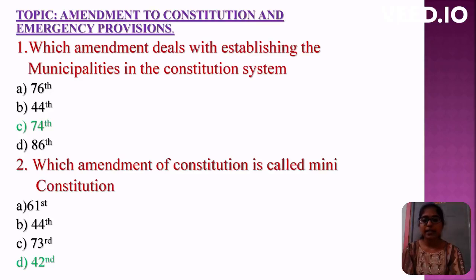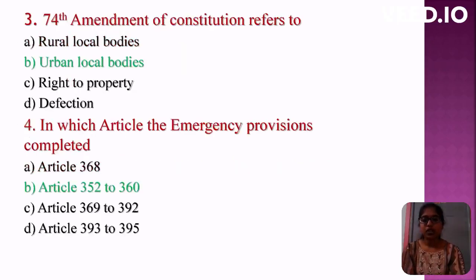Options are 61st, 44th, 73rd and 42nd. The correct option is 42nd amendment. Third question: The 74th amendment of the Constitution refers to? Options are rural local bodies, urban local bodies, right to property, defection. The correct option is urban local bodies.